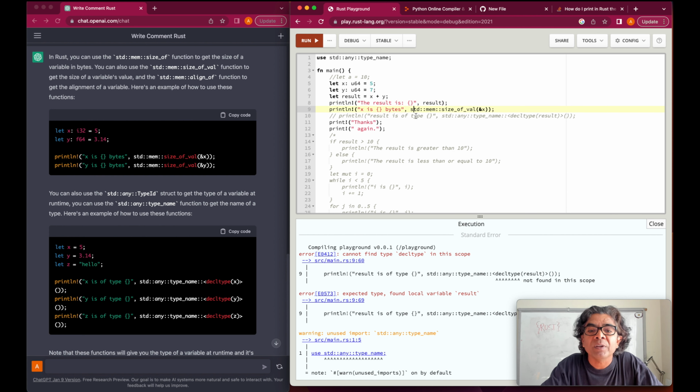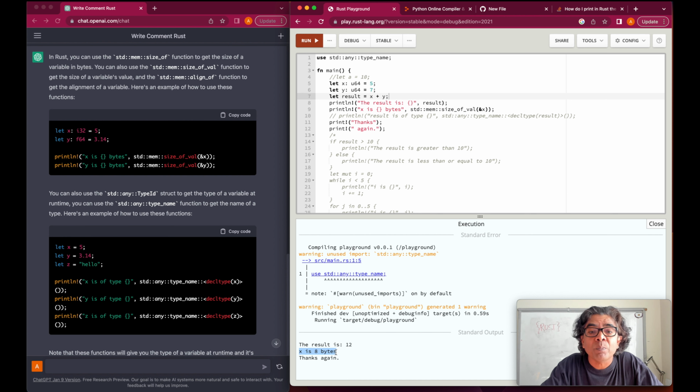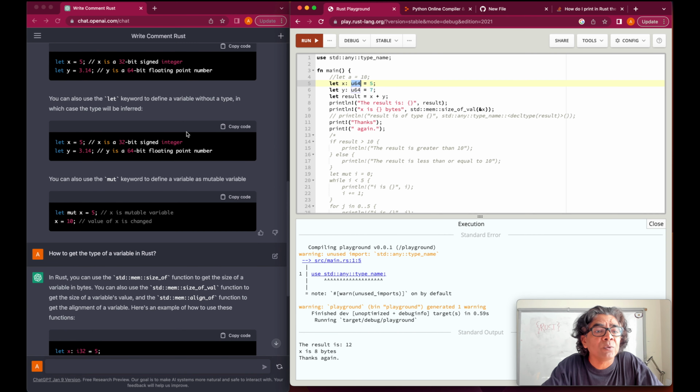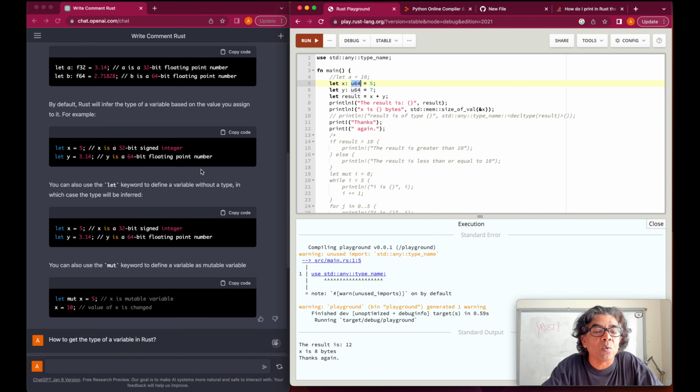Here we are using std mem size of, and here we are using x, and let's see what happens. So x is 8 bytes, it means unsigned 64. If you see here, it's an unsigned 64 bit, so you are getting 8 bytes. That is the correct answer here.